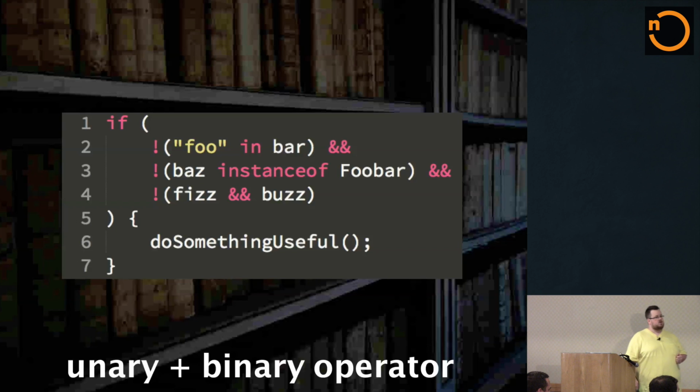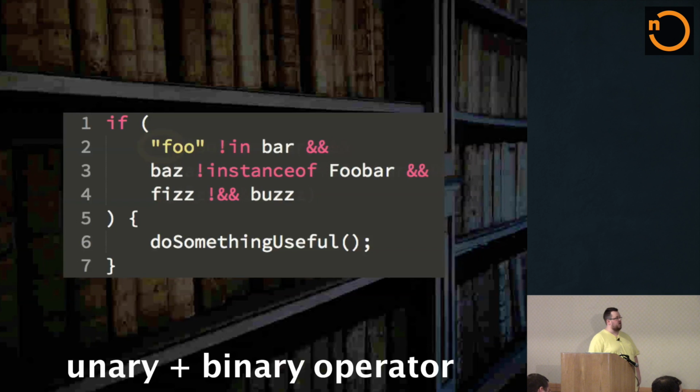So what if we could write a tool that would very simply take these unary operators and smush them together with binary operators? So we have not in, not instance of, and not and, instead of having to wrap those parentheses around things. I think it would make my code better. I don't know if you like that syntax, but it's just one of dozens of possible suggestions that we can make tools to make the JavaScript work for us.